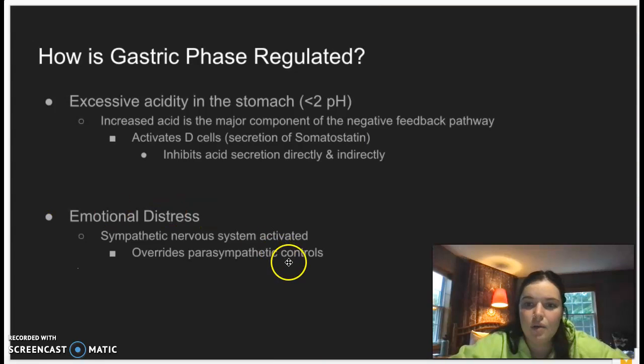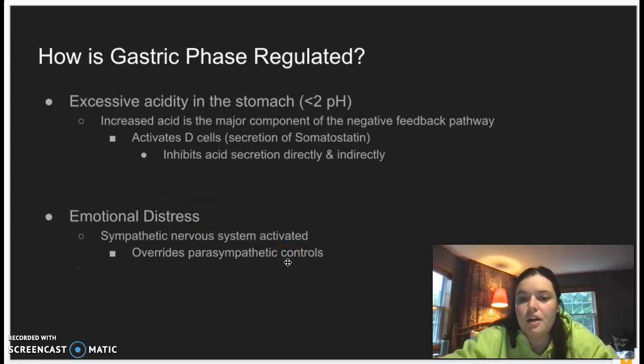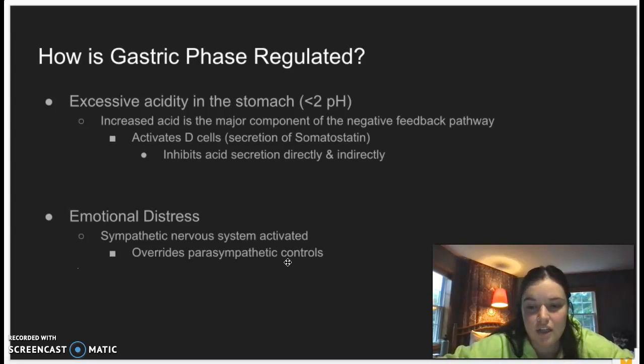D cells then go on to secrete somatostatin. And as we learned prior, somatostatin goes on to directly and indirectly inhibit the secretion of gastric acid. So how does it do that? It inhibits it in two different ways. One, directly on the parietal cells to inhibit the secretion of gastric acid. And then it also inhibits the secretion indirectly, and that is through three different cells.